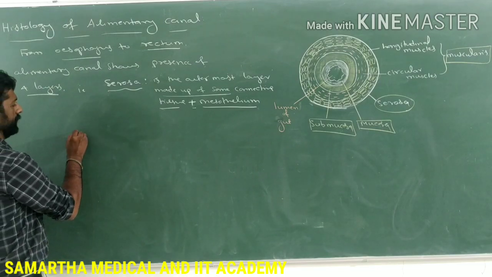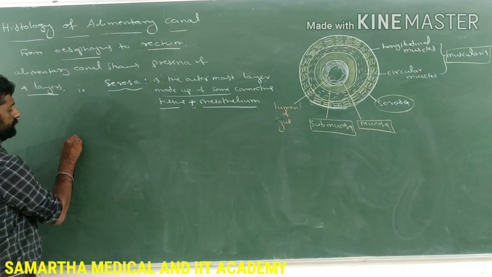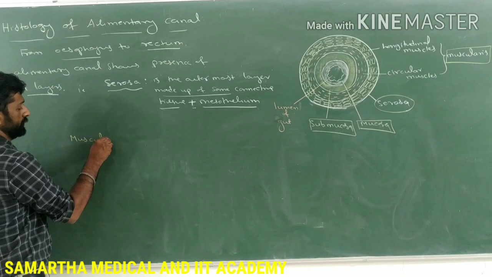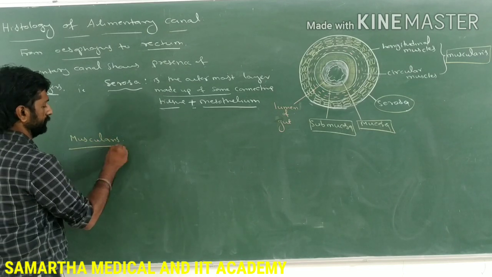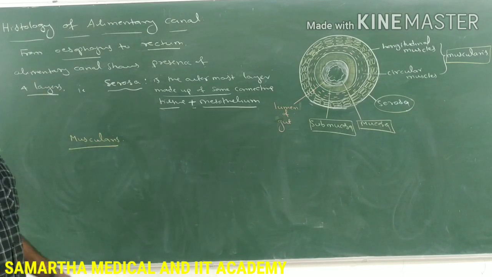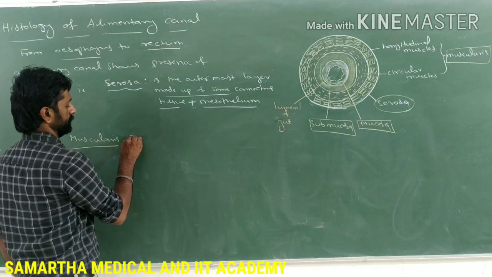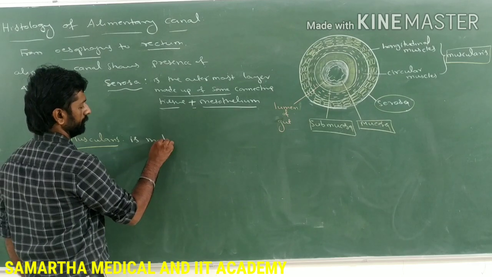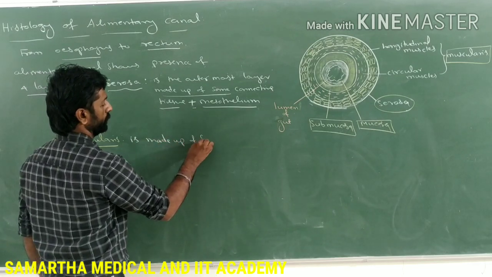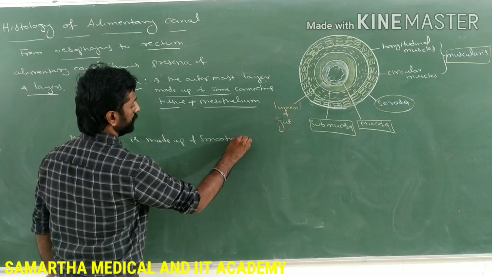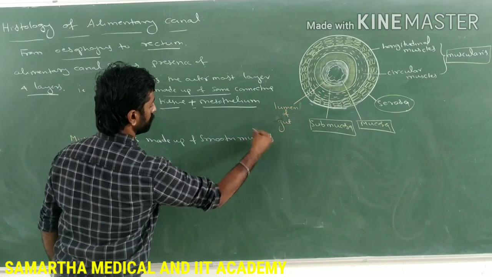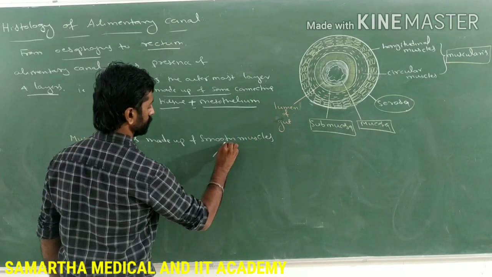And the next layer is muscularis. What is the muscularis made up of? Muscularis is made up of smooth muscles. These smooth muscles are of two types. What are those two types of smooth muscles?